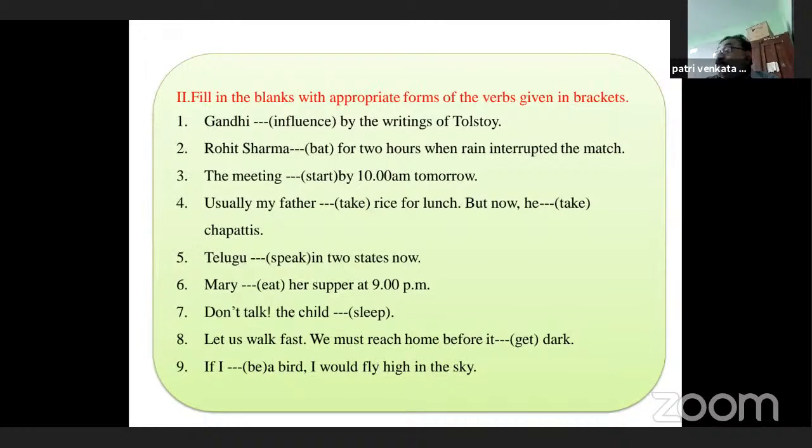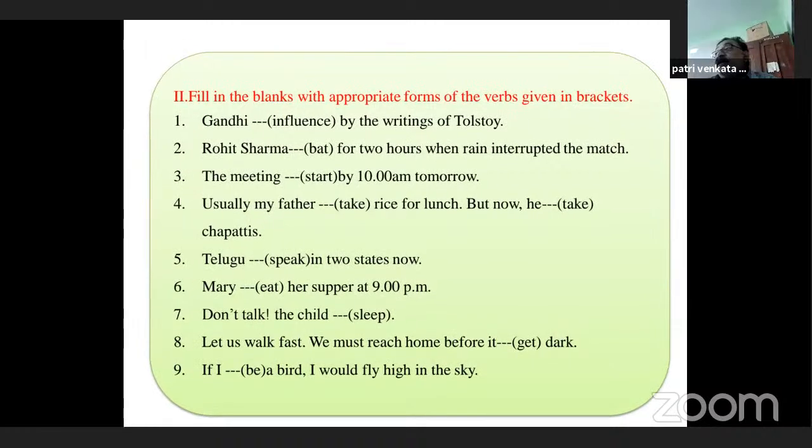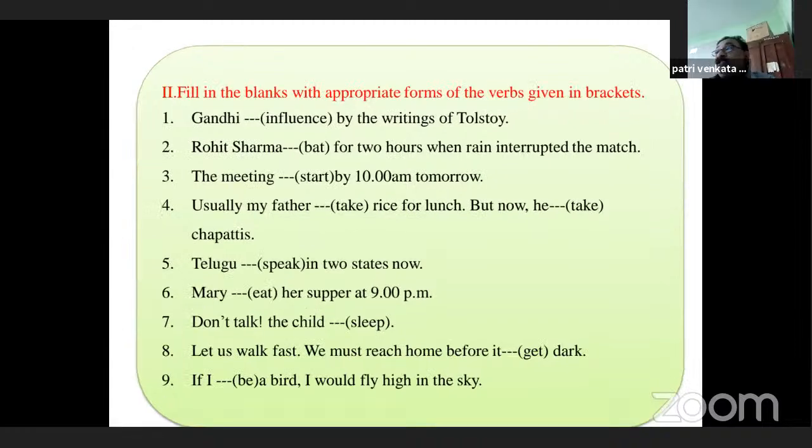Fill in the blanks with the appropriate forms of the verbs in brackets. Gandhi (influence) by the writings of Tolstoy. Actually, here we take the past tense. Gandhi influenced, we cannot say like that because it is in the passive form. So, Gandhi was influenced by the writings of Tolstoy. Don't get confused. Here, was influenced is nothing but the passive form of simple past indefinite.